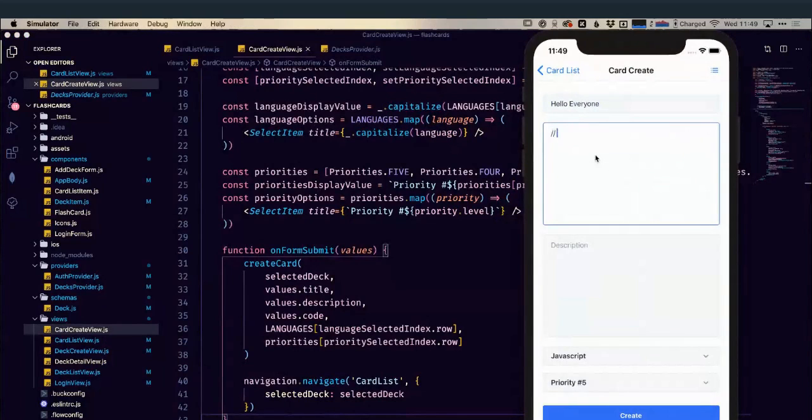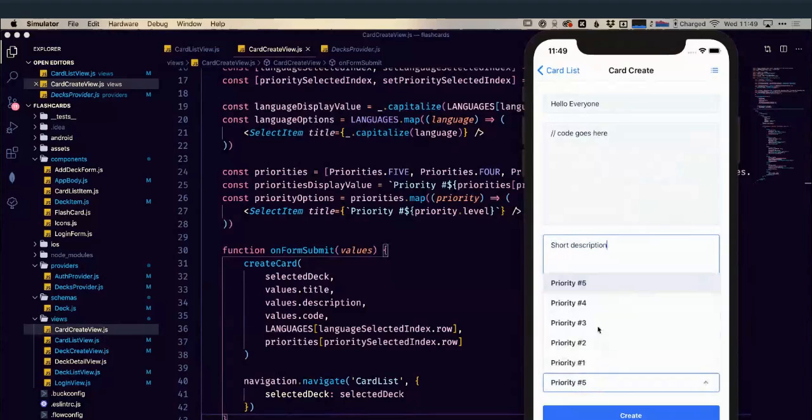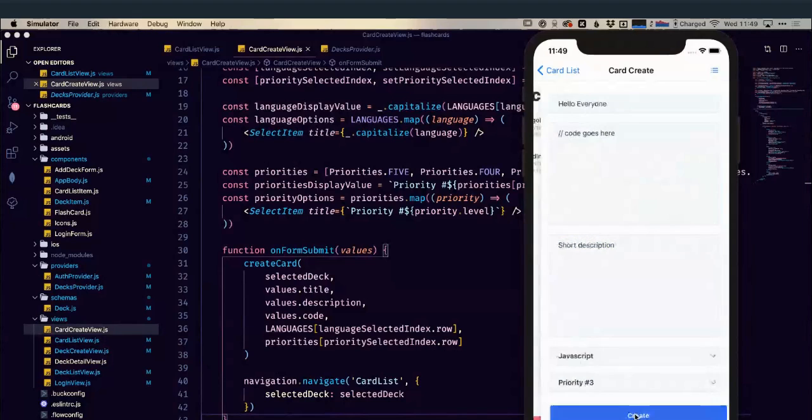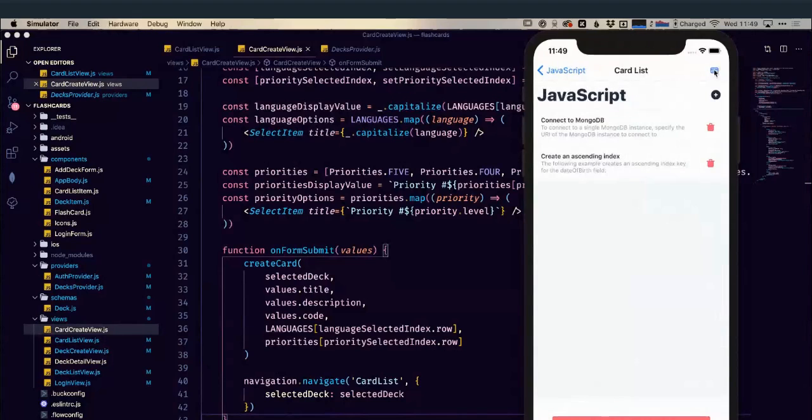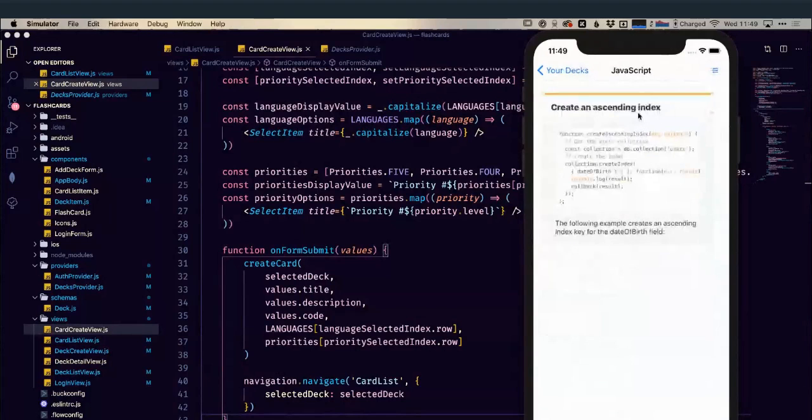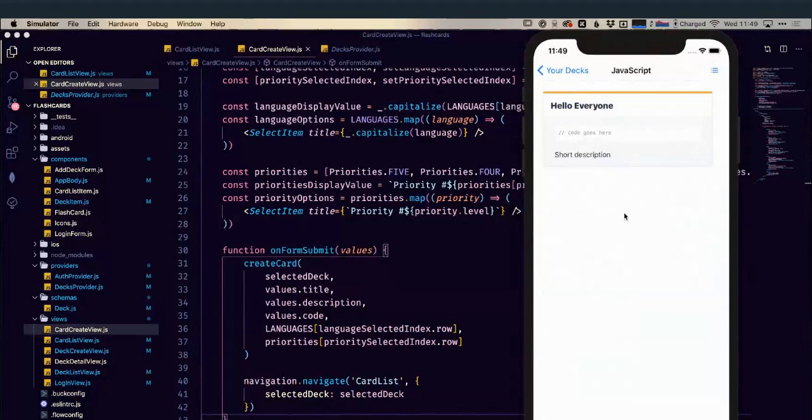Code goes here. Short description. We're going to keep it JavaScript. We're going to make it priority 3, and we'll create. And if we go to our list tree, sorry, we should see, hello everyone, short description. Okay, so that's our new card created.